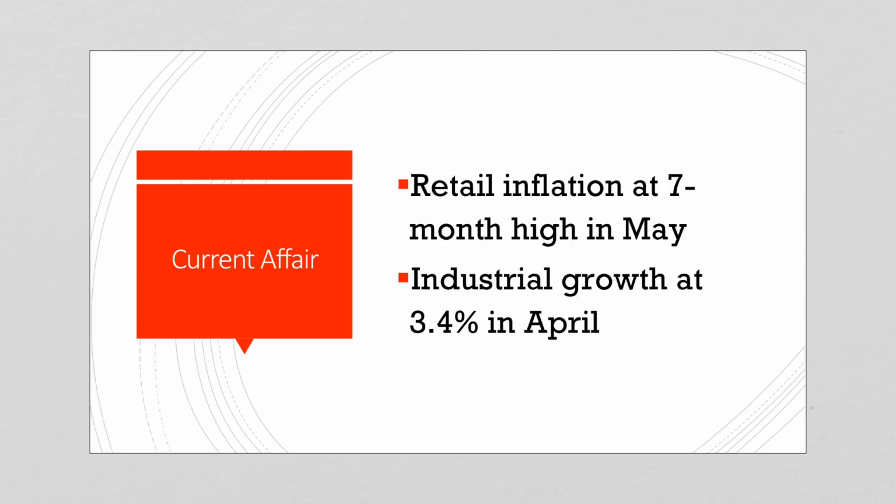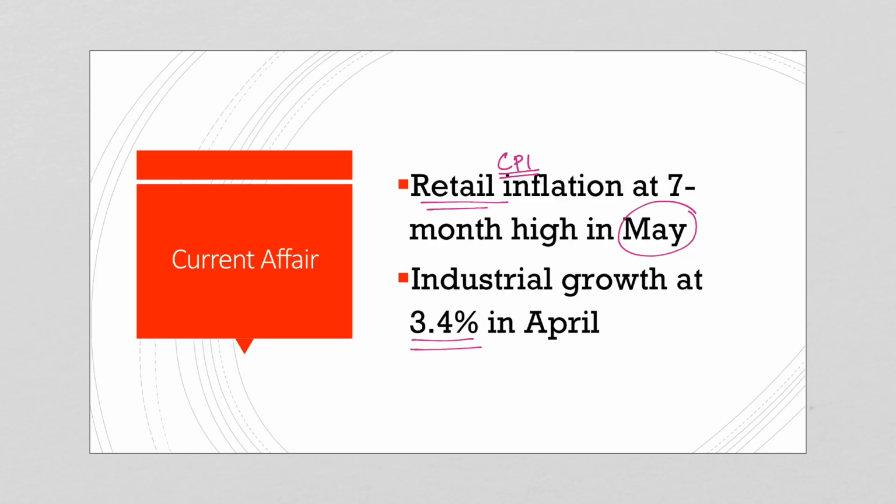So let us start with analyzing the current affairs. So the retail inflation, that is the CPI, Consumer Price Index inflation, is at a 7-month high in the month of May 2019. And also the industrial growth is at 3.4% in April 2019.